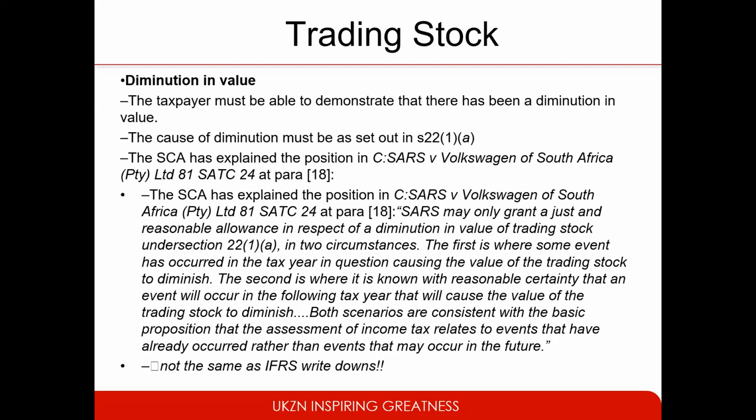Secondly, where it is known with reasonable certainty that an event will occur in the following tax year. Both scenarios are consistent with the basis that assessment of income tax relates to events that have already occurred rather than events that may occur in the future.